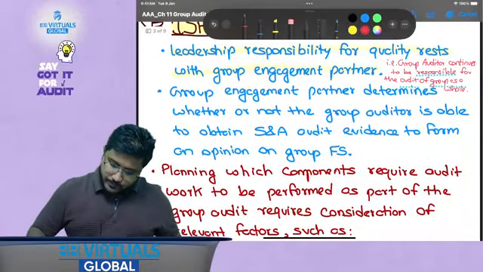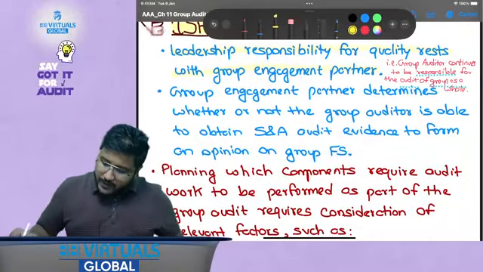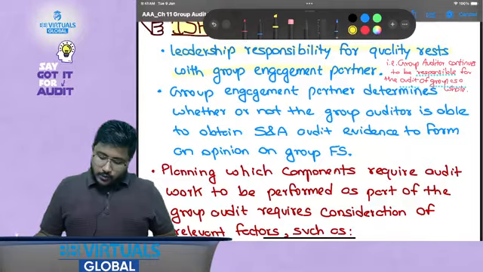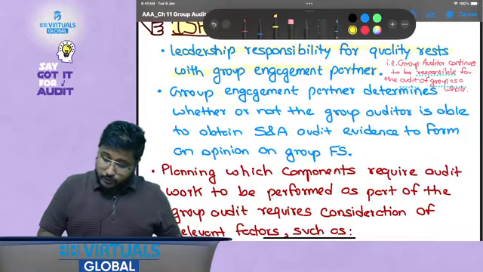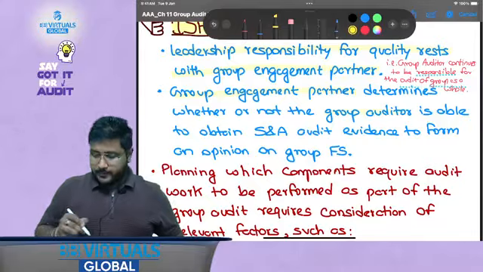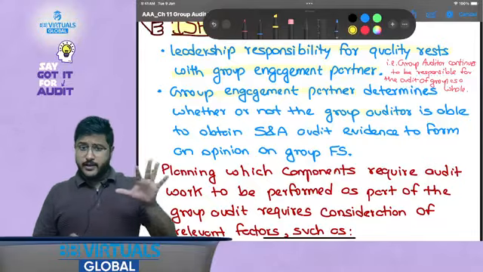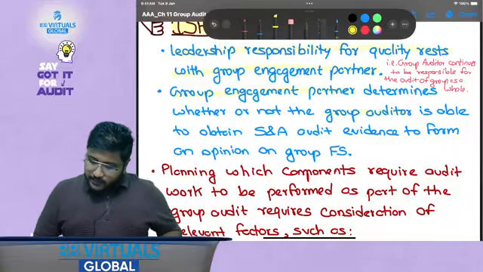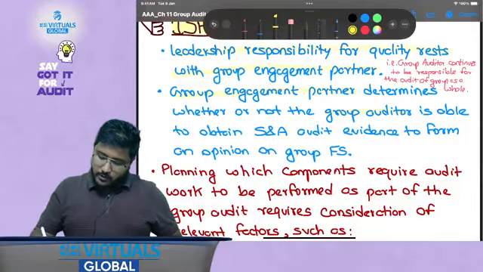Okay, now second point. The group engagement partner determines whether or not the group auditor is able to obtain sufficient and appropriate audit evidence to form an opinion on the group FS. Let's read it. The group engagement partner, we are talking about the partner, determines whether or not the group auditor, which includes everybody, the engagement team, the other auditors if it is a joint audit, is able to obtain sufficient and appropriate audit evidence to form an opinion on the group FS.